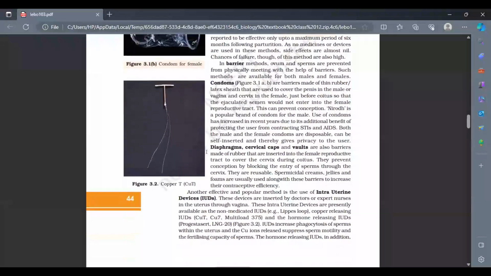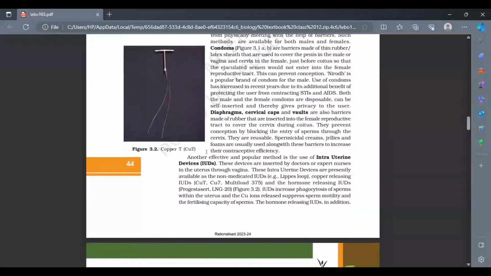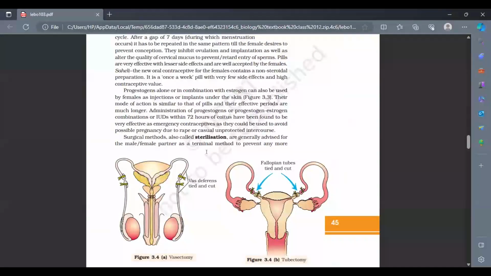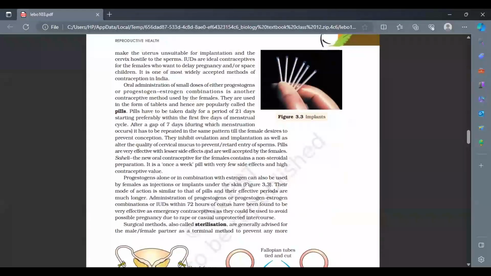The IUDs are there. IUDs are the intrauterine devices, right? The different types of IUDs we talked about yesterday. These IUDs may have substances like copper, and that copper material changes the environment inside the uterus. So even if ovulation is happening, the implantation won't happen, and that is how these things act as contraceptive devices.